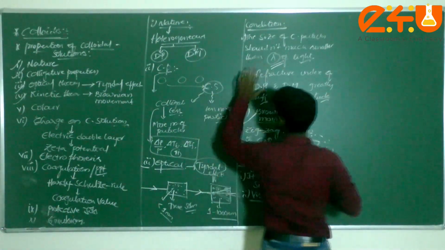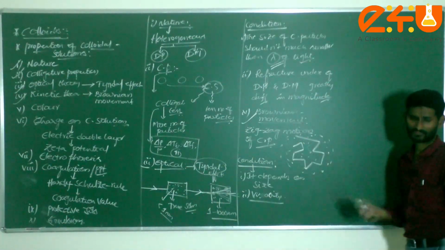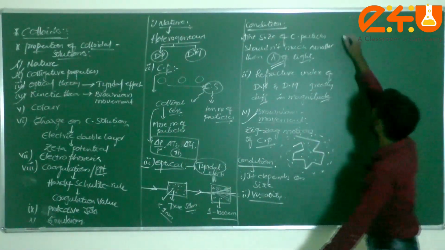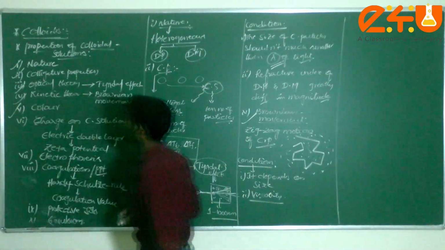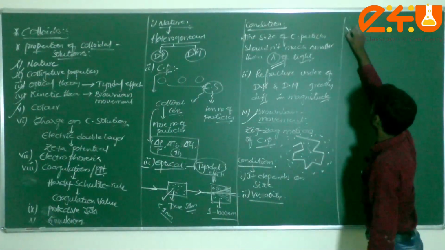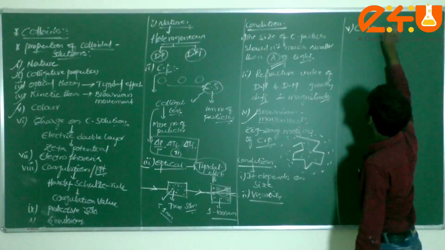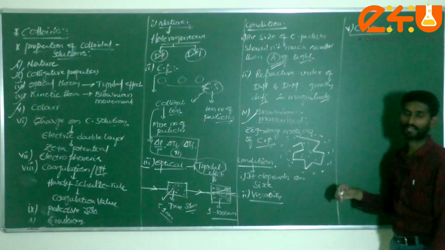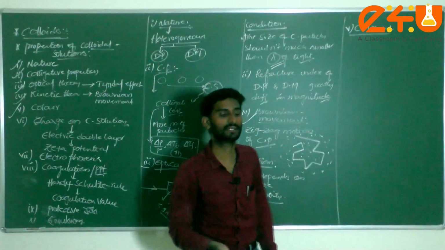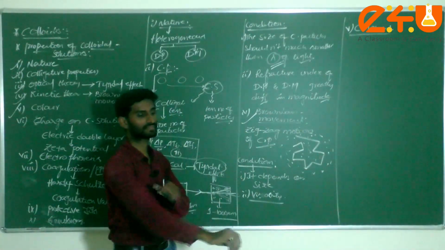Here there are two conditions for kinetic motion. Next one is called, dear students, color. Very important here: color of the colloidal particles. Generally colloidal particles show some color.